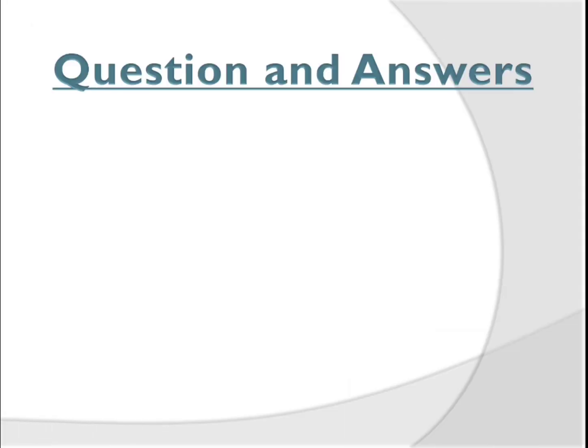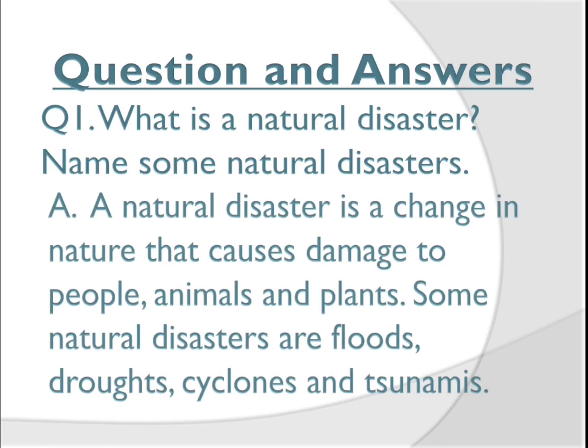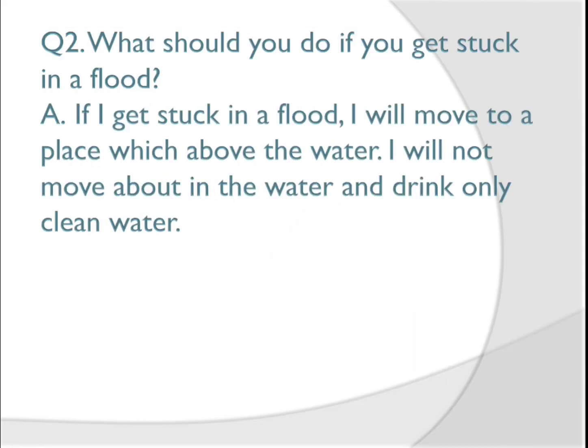Okay, now coming to your question answers, children. What is a natural disaster? Name some natural disasters. So a natural disaster is a change in nature that causes damage to the people, plants, and animals. And some of the natural disasters are floods, droughts, cyclones, tsunami. All these are some of the natural disasters. Okay. Now coming to your next question.